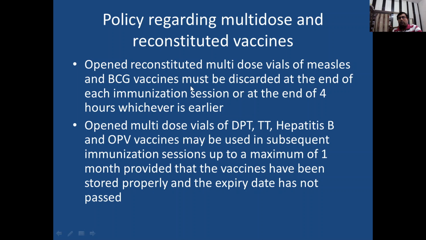But we do not vaccinate a child more than 5 days before the scheduled vaccination date. So these are some points which you need.